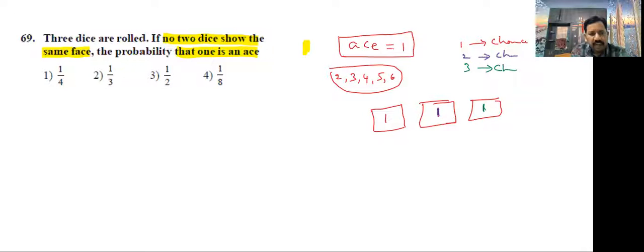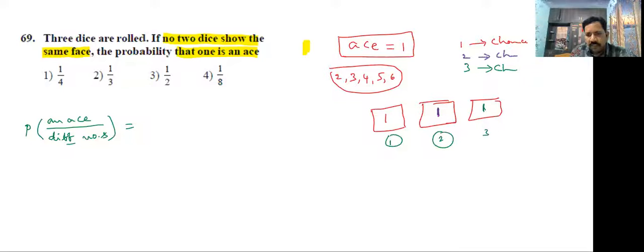Here the required probability of an ace given different numbers. Overall we are getting first chance, second chance, third chance, so 3 chances.